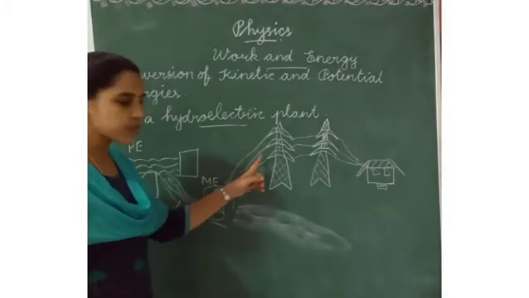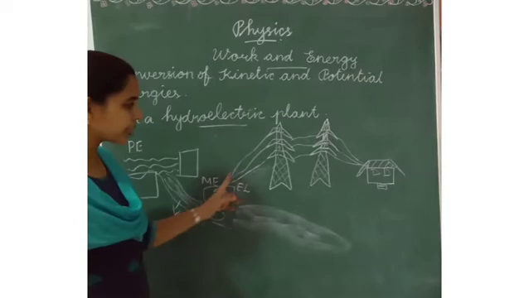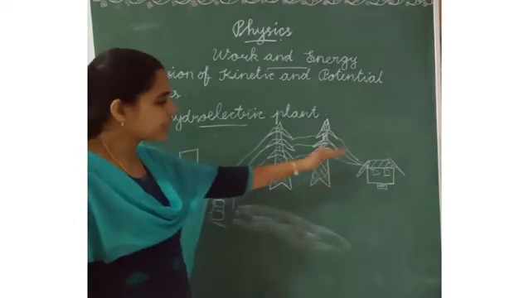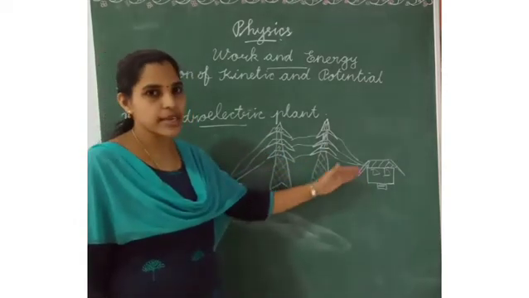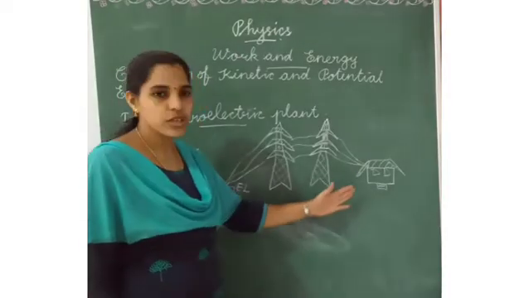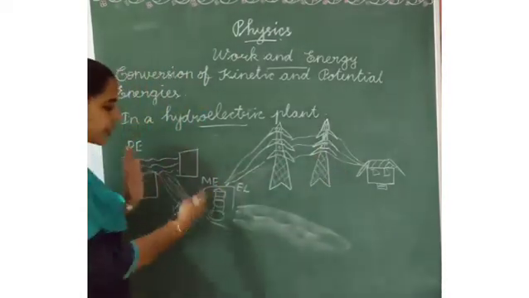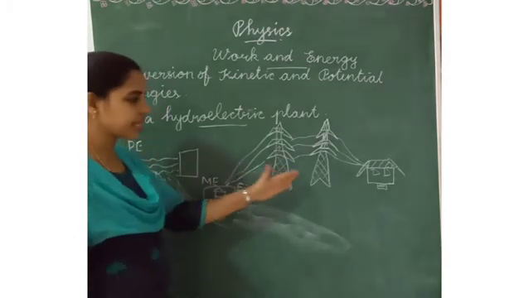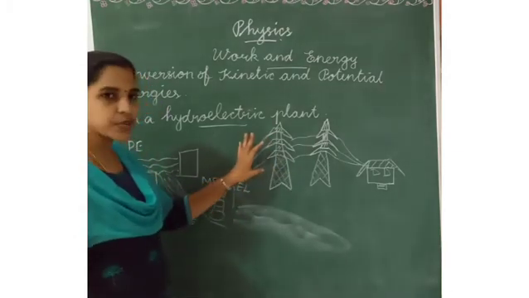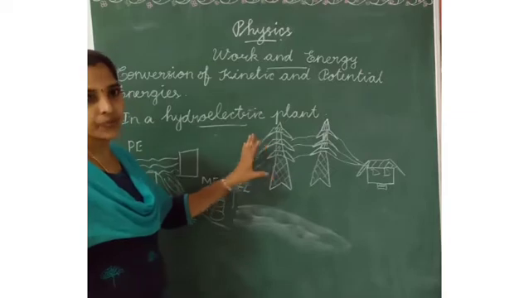These transmission lines transport the electricity to different uses at homes, factories, shops, and big buildings. So many different types of energy changes happen here.